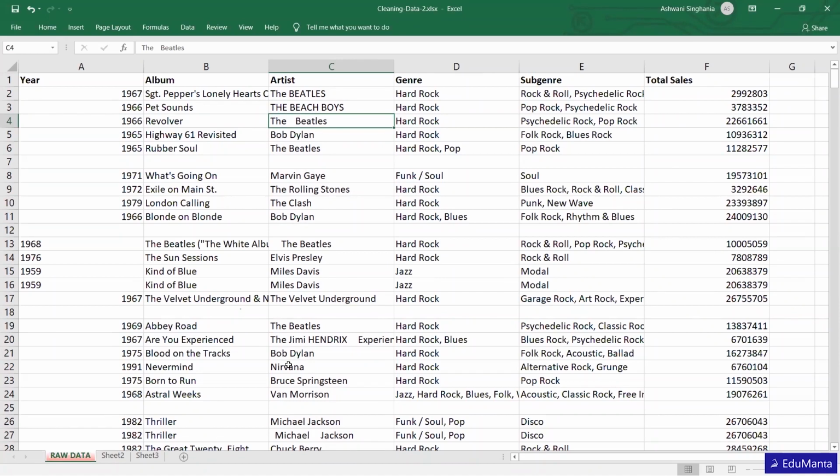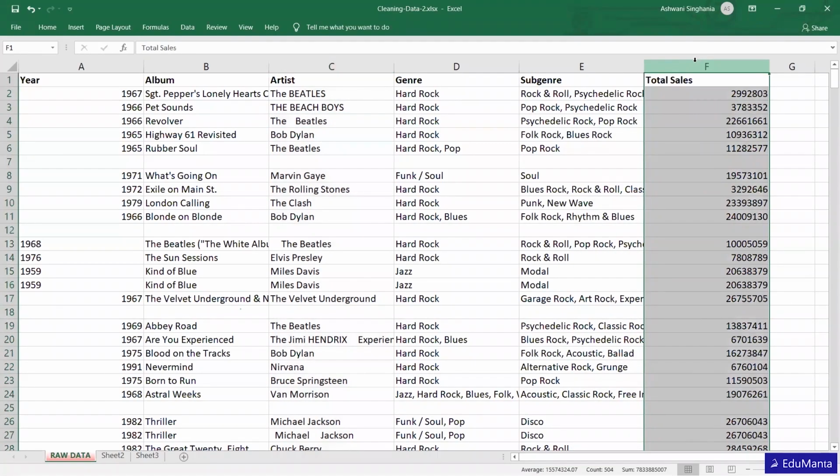This is the second thing we have spotted. The other thing, total sales. For example, in total sales it's only a number, but I think it should be in currency, because total sales is an amount, and an amount should always be in currency. So we can change that too, right? So basically, we have seen what the inconsistencies are in this particular data.